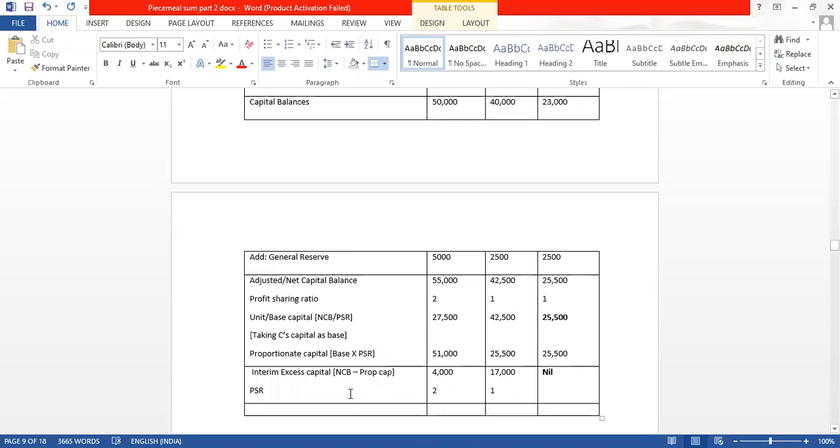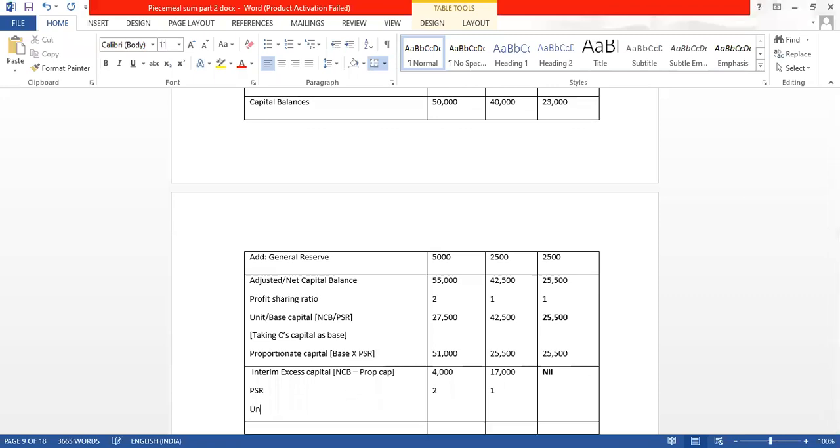So again, we will have to find out the unit or the base capital. What will be the formula? Interim excess capital divided by PSR. So how much we will get? 4,000 divided by 2 is 2,000. 17,000 divided by 1 will be 17,000, which is the least amount.